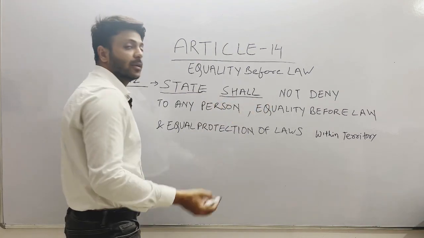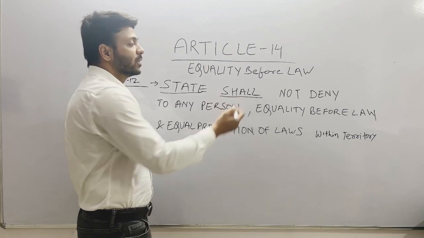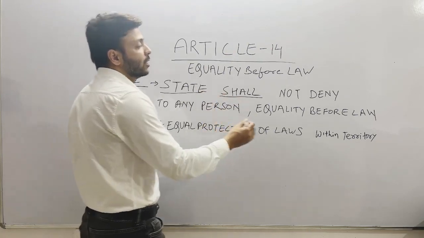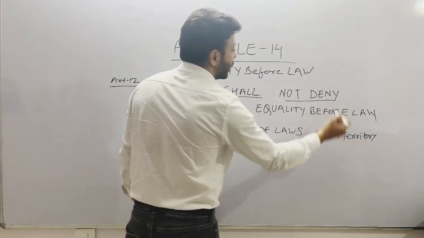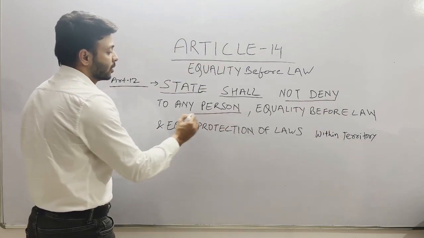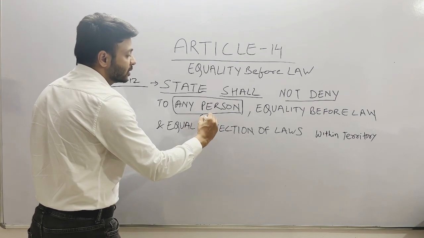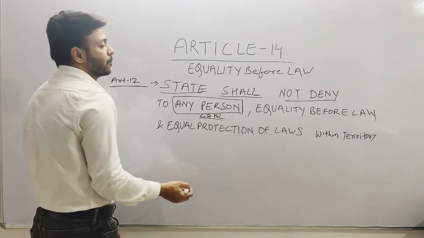Another word is shall. It's mandatory. Shall is used when the thing is mandatory, when it is confirmed. So it is the duty of the state. What? Duty to not deny to any person. As I mentioned, any person means both citizens and non-citizens.